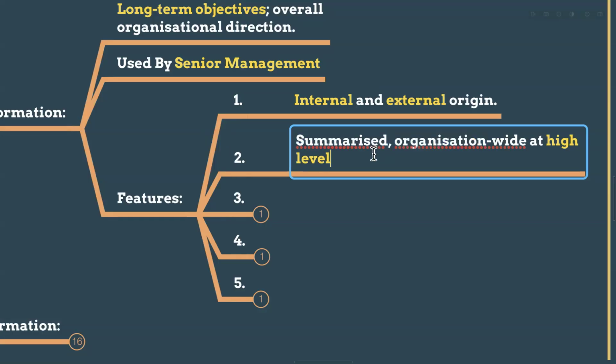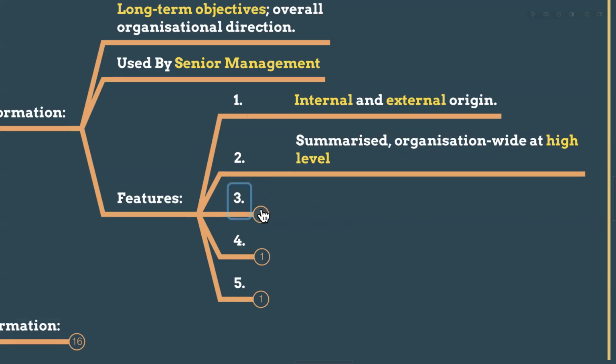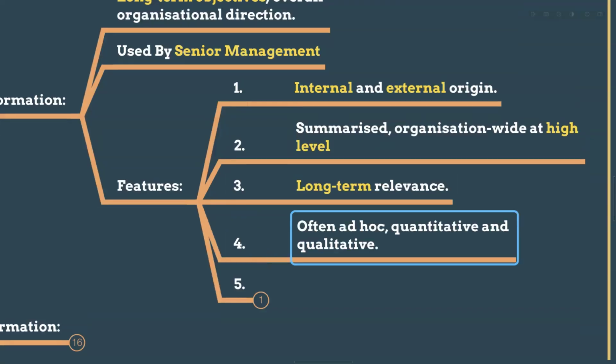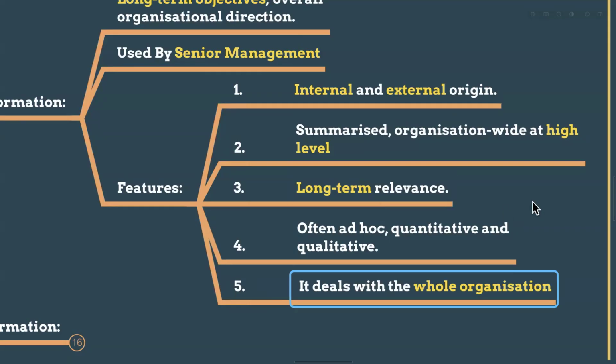We don't have 100 pages or 200 pages of information in strategic information. It's just one piece of information, one kind of idea. It's very summarized, organization wide at a high level. And long-term relevance, for 10 years it is relevant. Often ad hoc, quantitative and qualitative. Ad hoc means suddenly they need information, suddenly they will get that information. It is also quantitative as well as qualitative information.